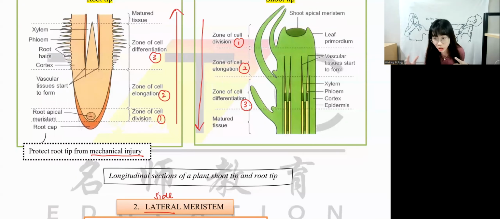So it's not done by human. We call this mechanical injury. Or maybe the soil is too hard. So when they're going downwards, the root cap is to prevent the root tip from breaking into parts, because sometimes the soil is very hard when they are trying to go downwards. So the root cap is a protective layer.